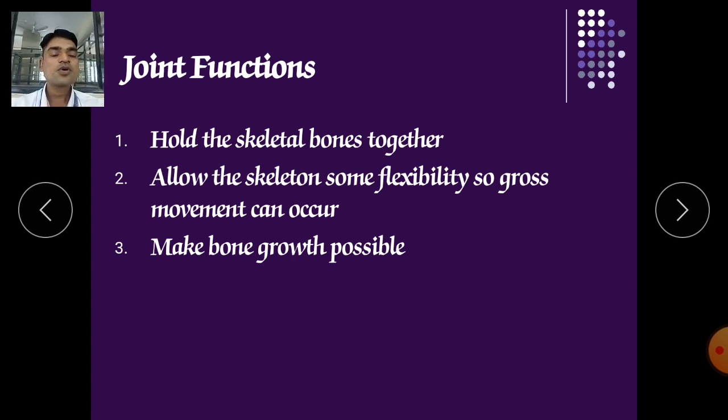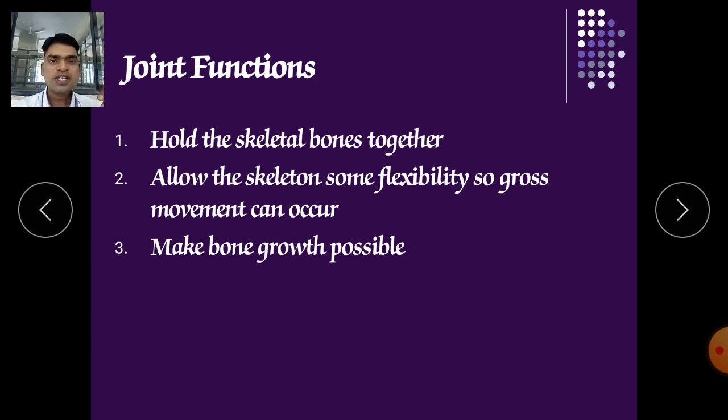Next, make bone growth possible. Due to these joints, they are making growth possible. They are providing the space, the area, for the growth of the bones. And as you know, there are lots of bones. Earlier they are cartilaginous bone, and after their complete growth, they develop into bones, meaning that cartilage is replaced by bone.